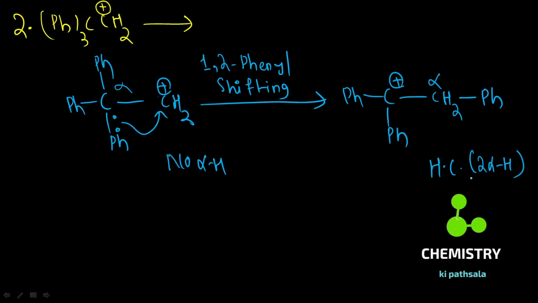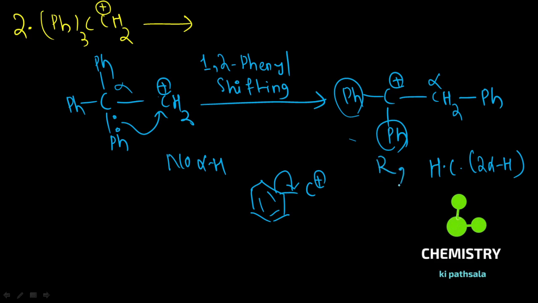This is not the end. You also have to remember that phenyl groups are there, so these 2 phenyl groups show resonating structures, or the resonance phenomenon. So this carbocation is stabilized by 2 factors, resonance and hyperconjugation, whereas the other carbocation has neither resonance nor hyperconjugation. Clear? So this is the driving factor for the 1,2 phenyl shift.